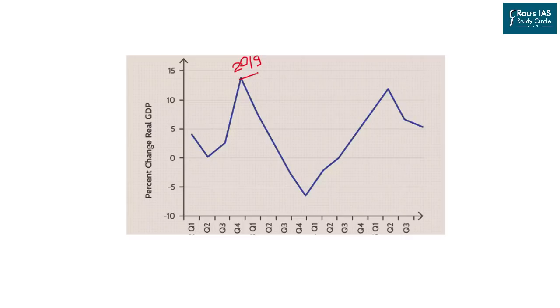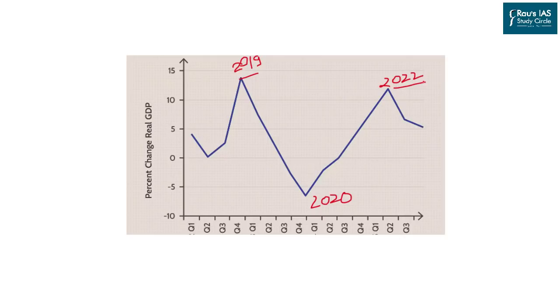So let's say India was at this position during 2019, and because of the COVID crisis, India went down to a very negative growth rate in 2020 and 21. So what India was expecting is that in 2022, India should get back closer to what it was observing in the past, or specifically during 2019 and the period before.